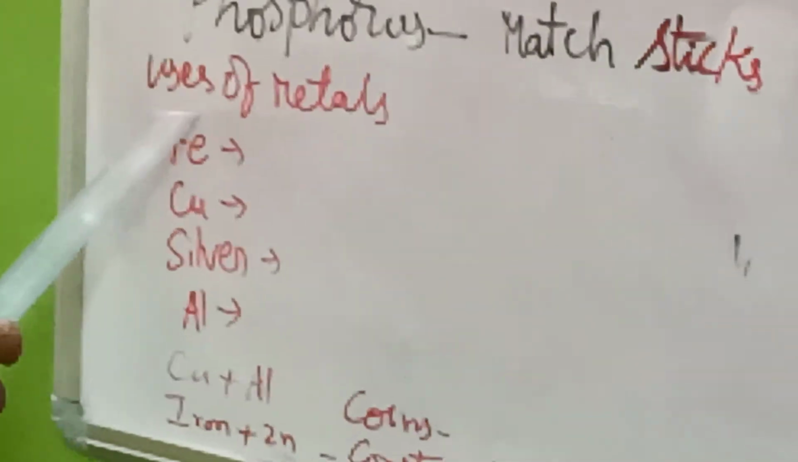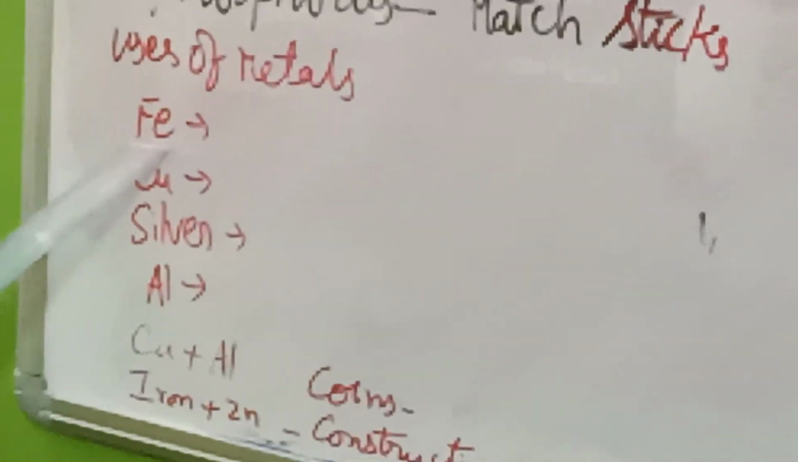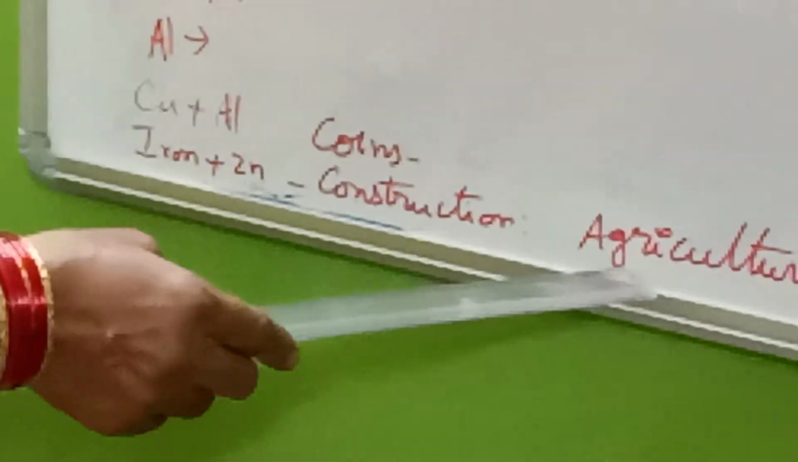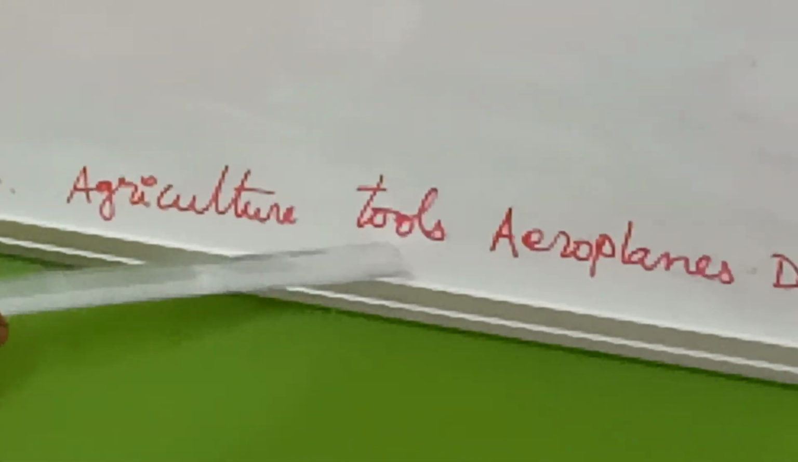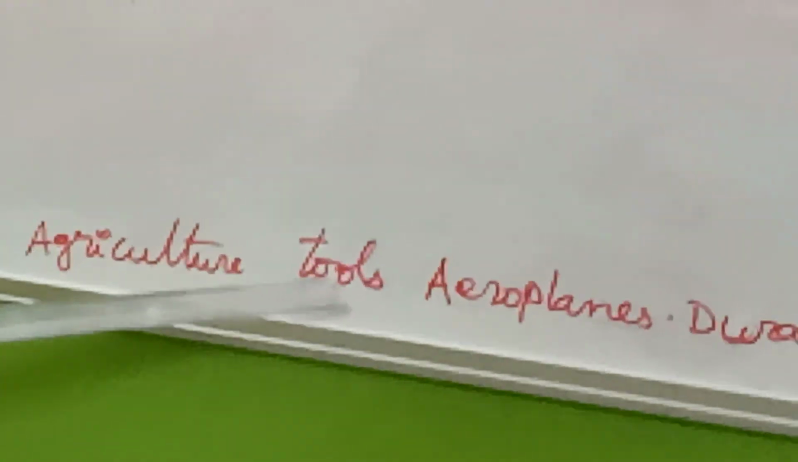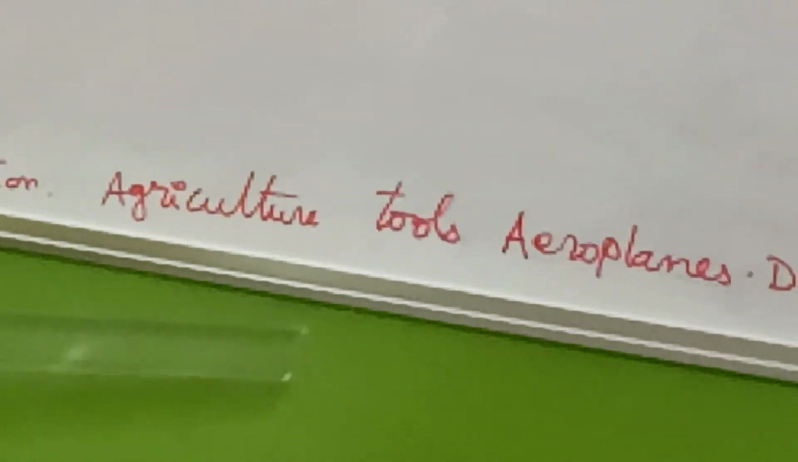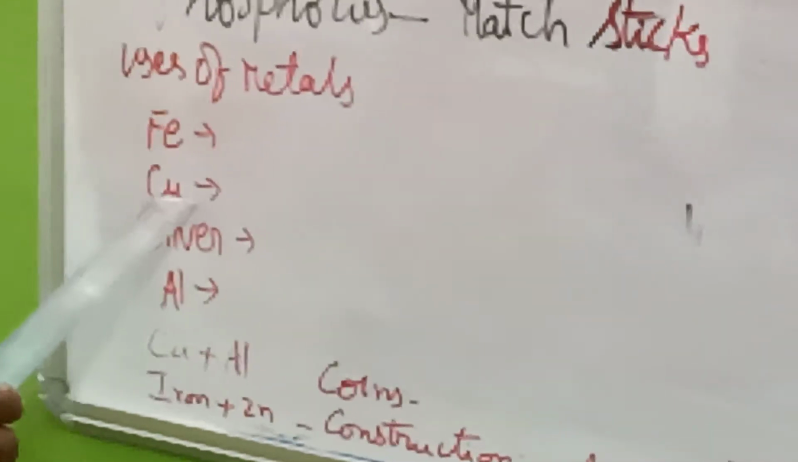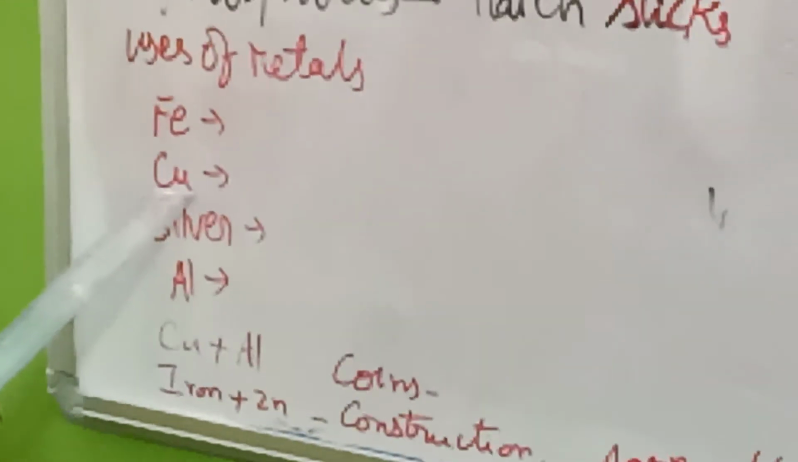Now let us learn about the uses of metals. Here, if you take iron, it is used in agricultural tools, such as ploughing instruments, tractors, seed drills and all. For all these they are using iron. And table, chair, in our homes we are using iron. Next, copper is used for making utensils and all.